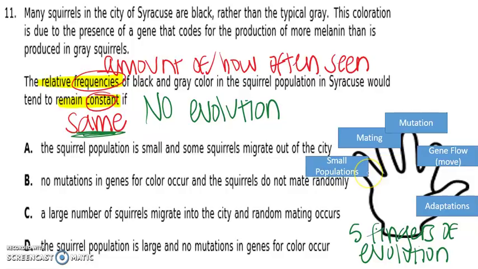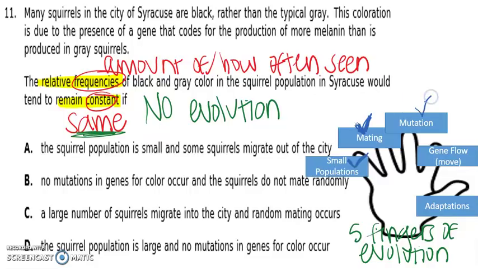Okay, so the first way that a population can evolve is if it's a small population. In a small population, any change that occurs is going to have a big impact because there's not very many of them. So if a population gets smaller, if it shrinks, then that could definitely cause evolution. Mating or having offspring will also cause a population to evolve. When you mate with certain traits, then it can produce new variations. So the population would evolve or change.